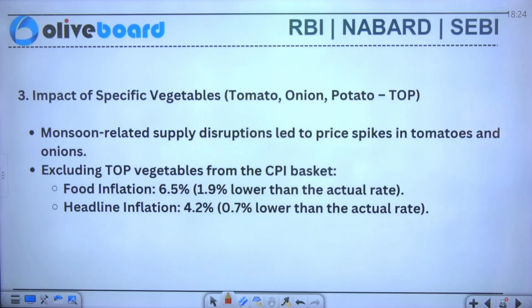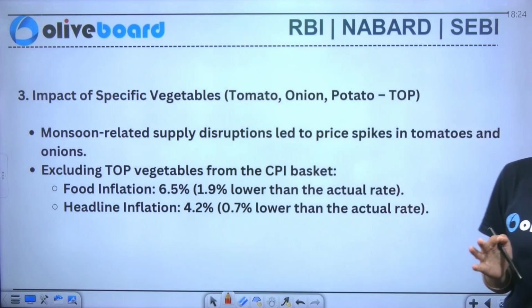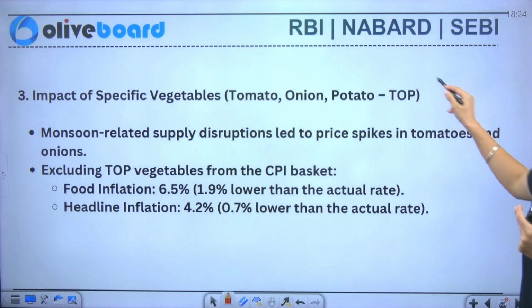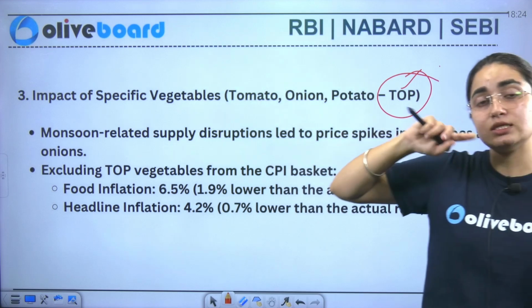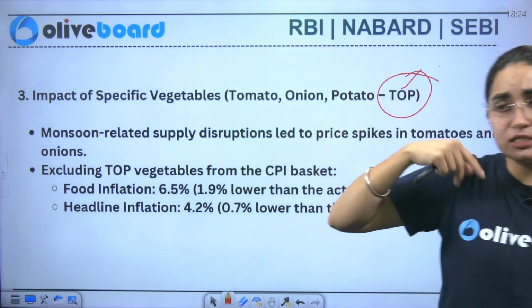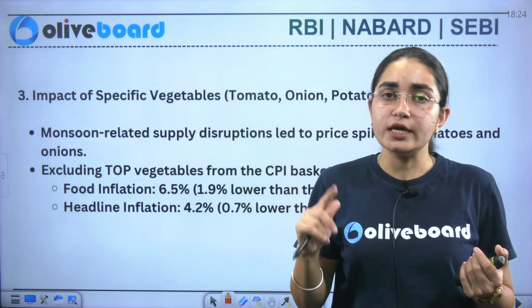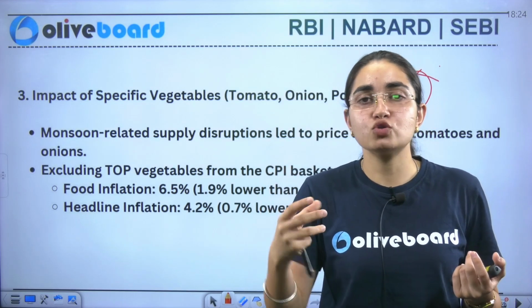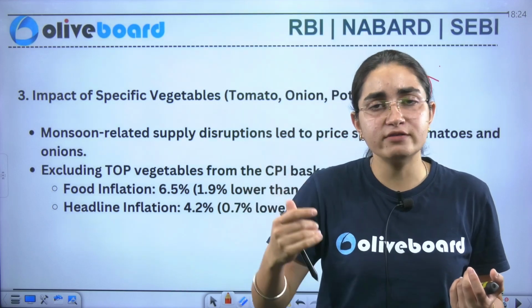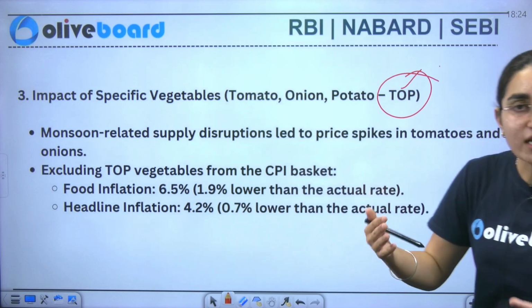Okay. Now we'll talk about the impact of specific vegetables: tomato, onion and potato. This is also referred to as TOP. Why? Because this is a particular type of food that is used in every household, in every vegetable. You will use tomato, you will use onion, and of course you use potato as well, because potato is used in almost every alternate vegetable dish. Okay, so it has been referred to as TOP.